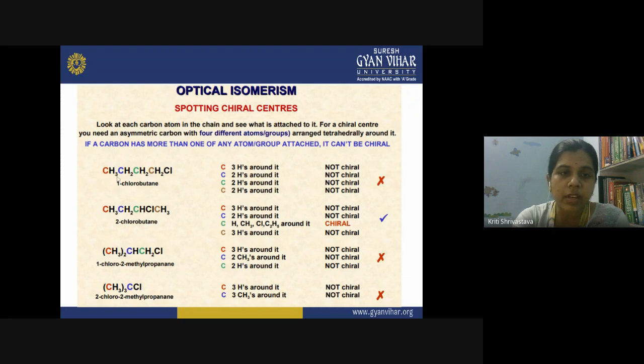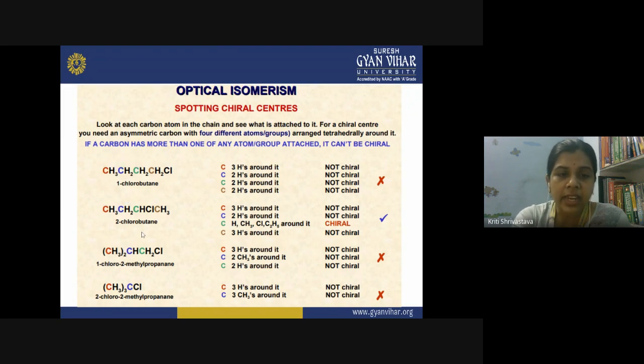This is 1-chlorobutane, and none of the carbon atoms in this compound is chiral. So I can deduce that this compound is optically inactive, right? For a compound to be optically active, there should be at least one chiral carbon atom. So this compound is optically inactive.